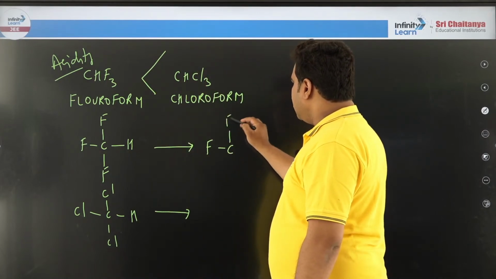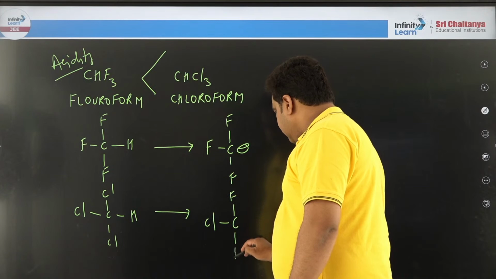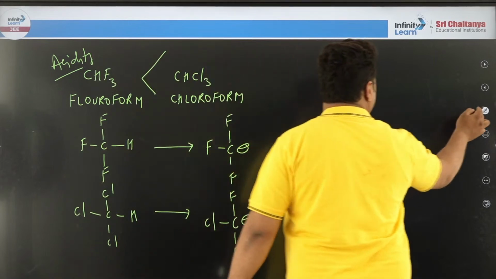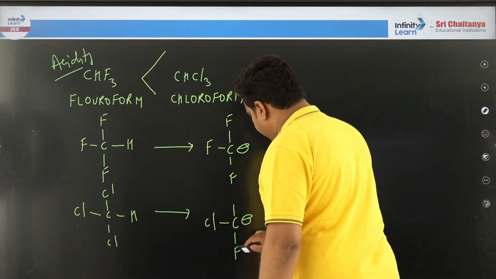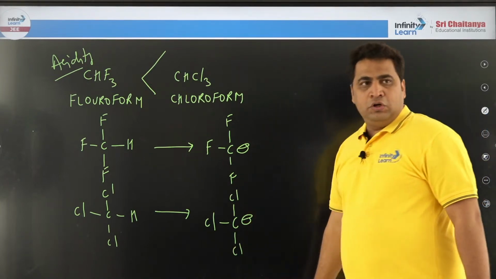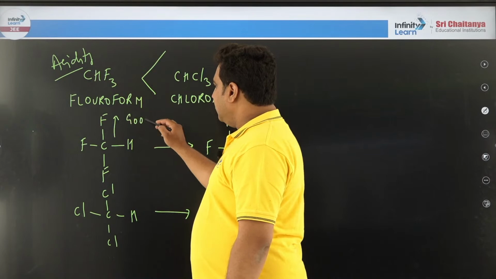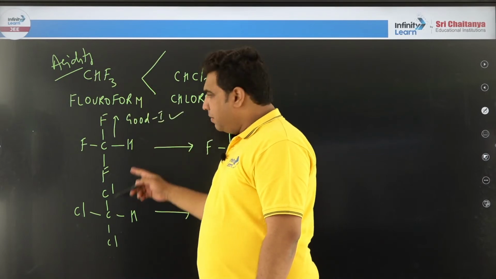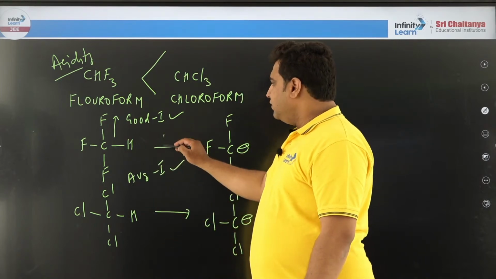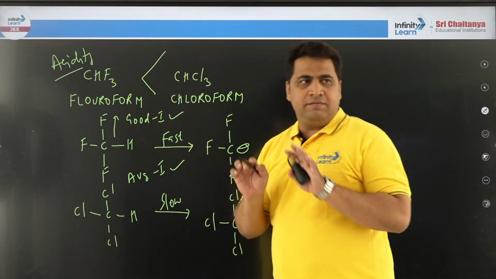So imagine you are removing the proton here, and here too. Oh, sorry, mistake by me. I am writing fluorine only. Right, chlorine. Now if you see, you will be happy and excited. Sir, this is good minus I, I am agreeing with you. Sir, compared to fluorine, this is average minus I, I am agreeing with you. Sir, this is fast, I agree. Sir, this is slow, temporary, I agree.